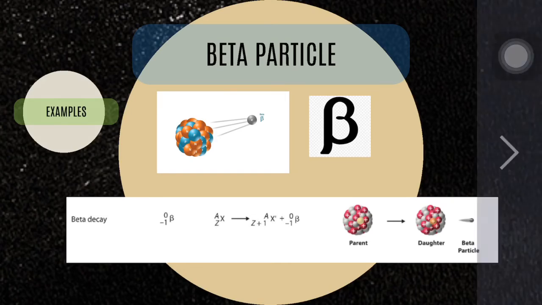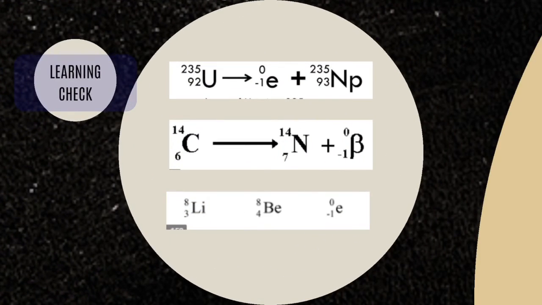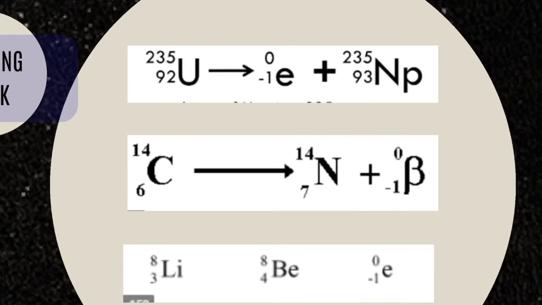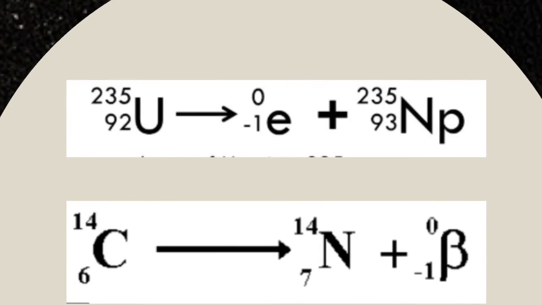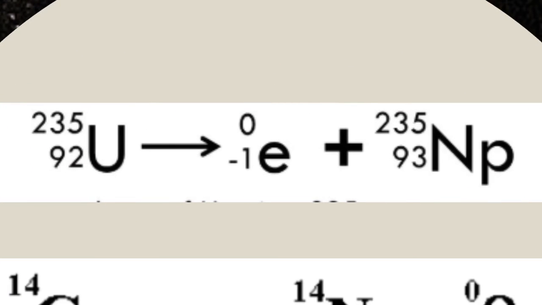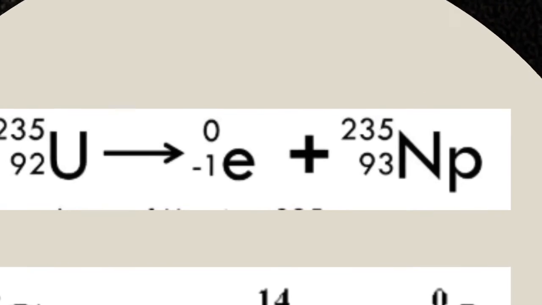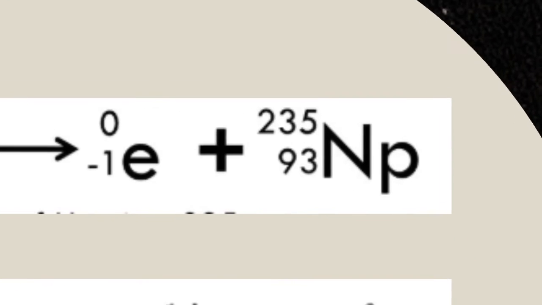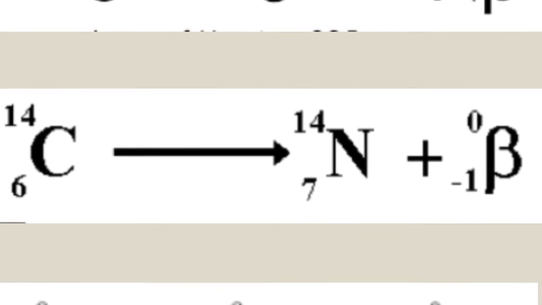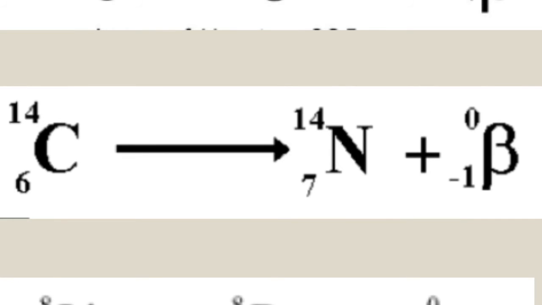Let's take a look at some examples. We have here uranium, which disintegrates to form another element. As you can see, the mass didn't change, but the atomic number changed, which results in a new element. Take a look at the second example: carbon-14 with an atomic number of 6 disintegrates into nitrogen.